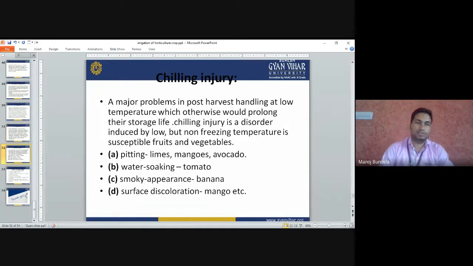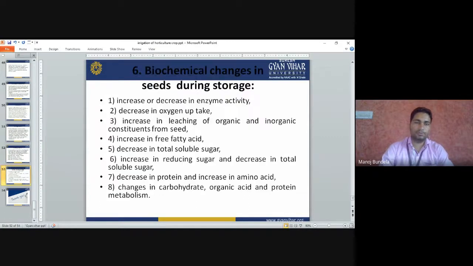Chilling injuries are a major problem in post-harvest handling at low temperatures, which would otherwise prolong the storage life. Chilling injury is a disorder induced by low but non-freezing temperature in susceptible fruits and vegetables. Examples: pitting in lime, mangoes, and avocado; water soaking in tomatoes; smoky appearance in banana; and surface discoloration in mango.